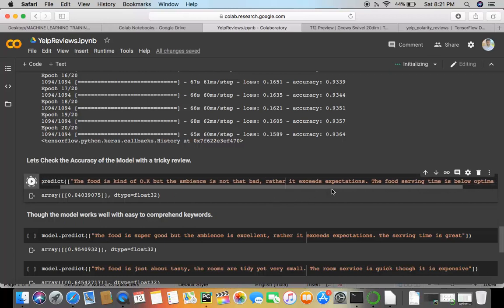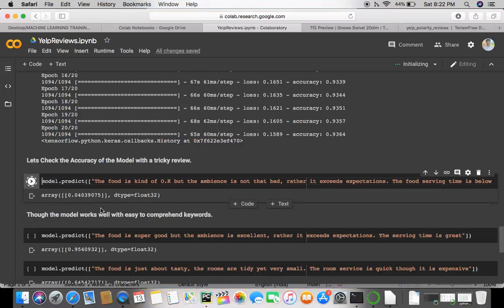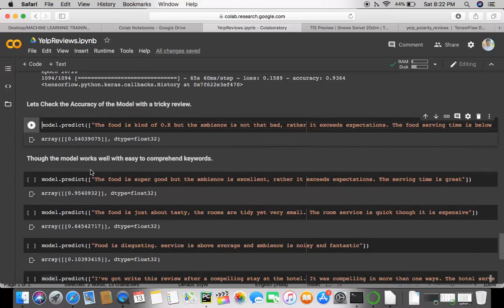So you can see this was more or less a positive review. However, our trained model assigned nearly 0% probability to this, 0.04, so it has shown it as a negative review. So it has misinterpreted. The model has failed to perform on this.